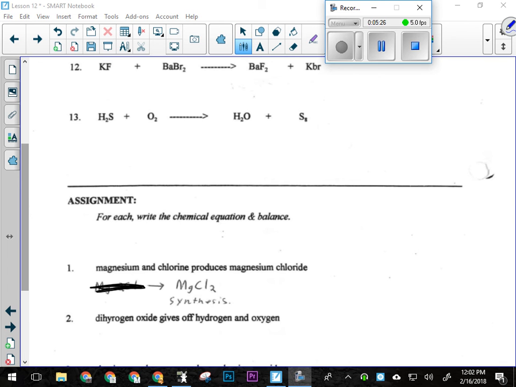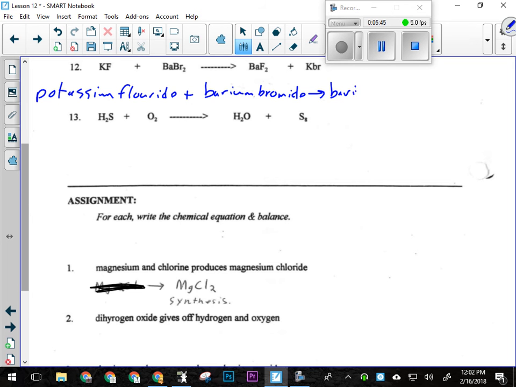All right, so for number 12, I've got potassium fluoride, which is an ionic compound, reacting with barium bromide, also an ionic compound, to produce barium fluoride and potassium bromide.